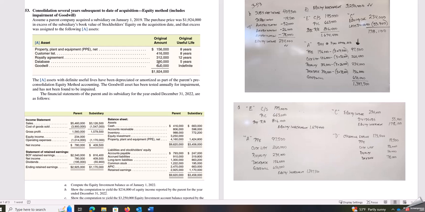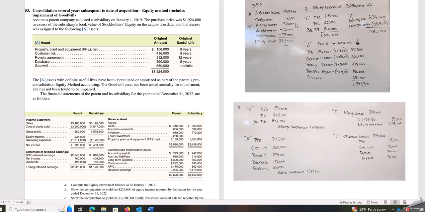So if we go back through our depreciation, again, the property, plant, and equipment, $156,000. Divide that by the 8 years, that gives us the $19,500. Same thing for the amortization. If I take the $416,000 of the customer list and I divide that by 8 years, I get the $52,000. Then the royalty agreement, $312,000, divide that by 12 years, I get $26,000. And then the database of $390,000 divided by 5, I get $78,000.